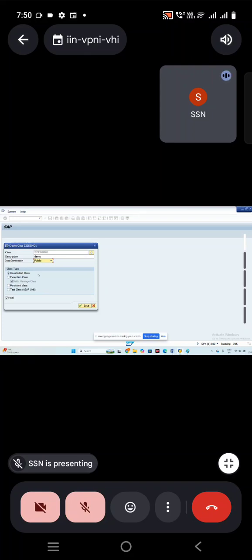What is this web Dynpro? Web page designing is called web Dynpro. So how are you going to create the web pages? Why do you need to create the web pages? Normally in the last class we learned about module pool programming. Correct? Yes or no? Yes. We create a transaction for that. We designed our own screen. We created a transaction code. Correct?